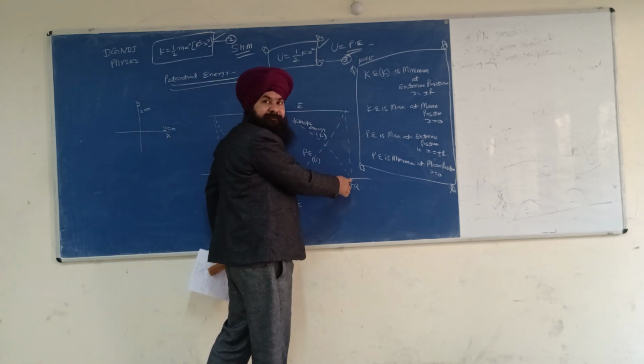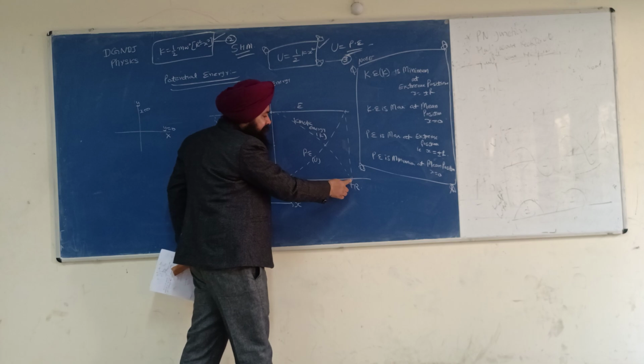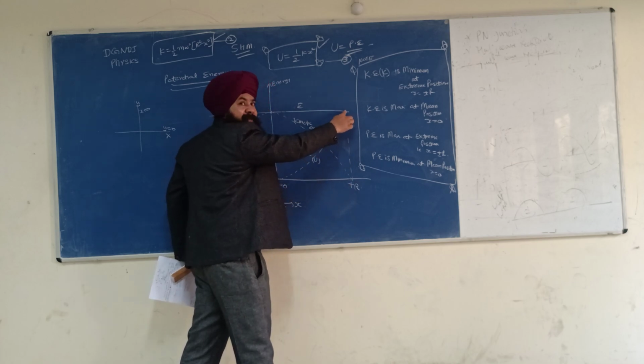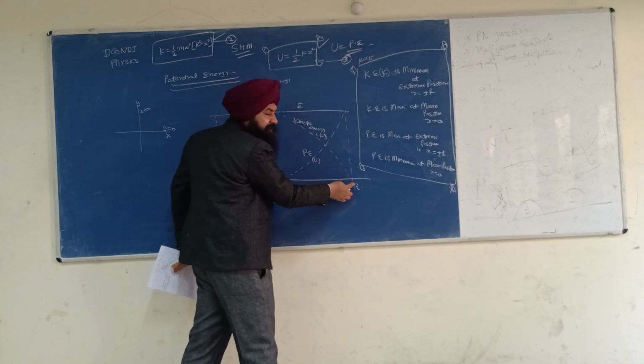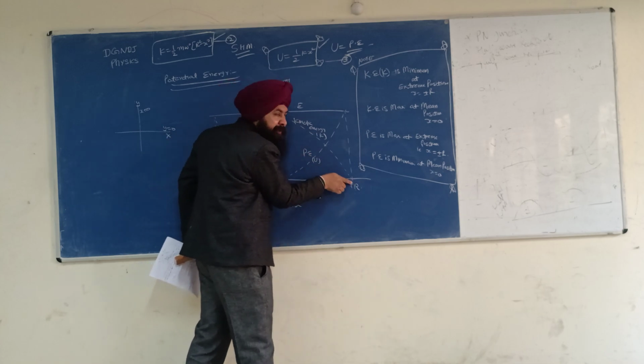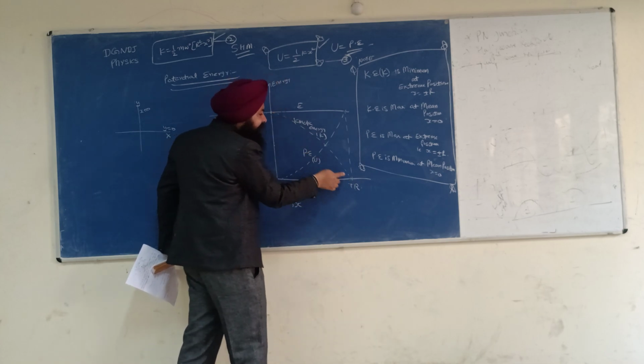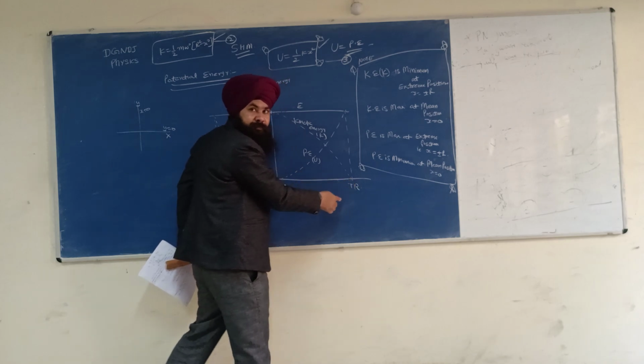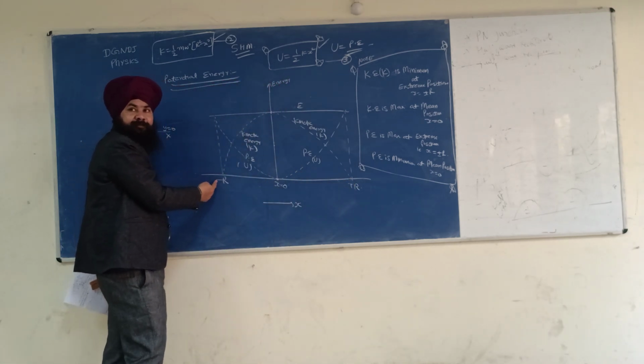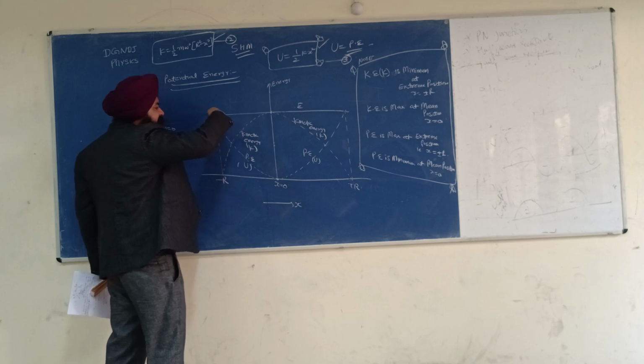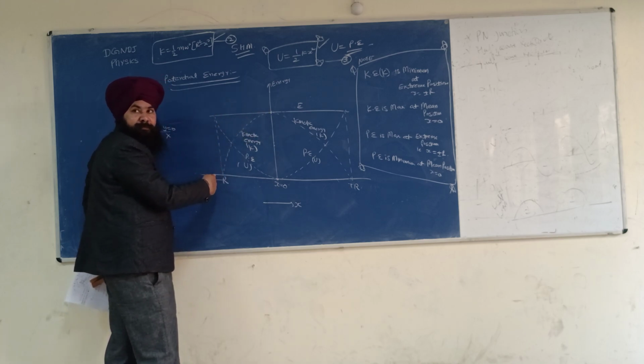At the extreme position, potential energy is maximum, but kinetic energy is 0. See, kinetic energy is falling down, tending to 0 at plus R. Similarly for minus R, potential energy is maximum, but kinetic energy is again minimum.